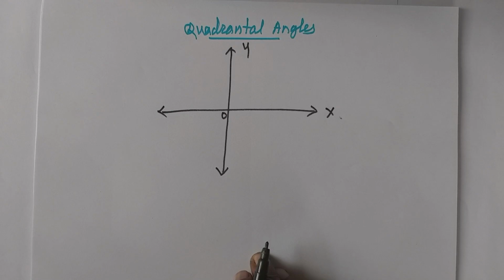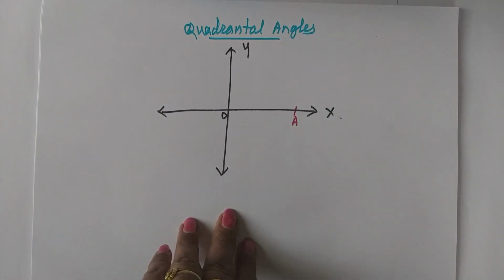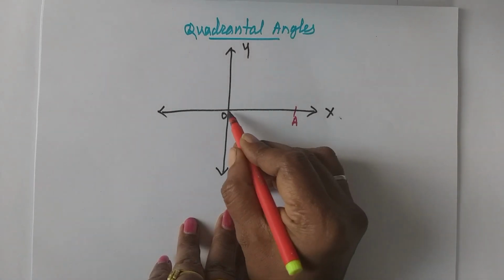For the quadrantal angle, the condition is that it should be a standard angle. Standard angle means it is already a directed angle, it has direction, the vertex is at the origin and its initial arm is along the positive direction of the x-axis. The main condition for a quadrantal angle is that in a standard angle, if the terminal arm lies along either the x-axis or the y-axis, then it is called a quadrantal angle. Now we will draw this standard angle.